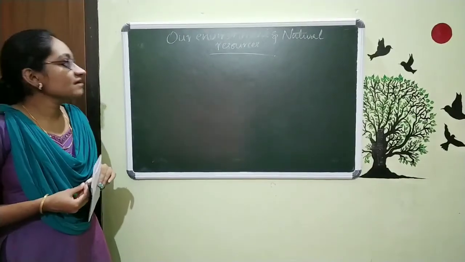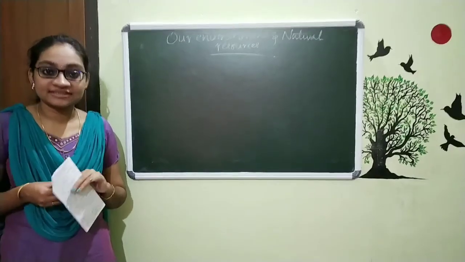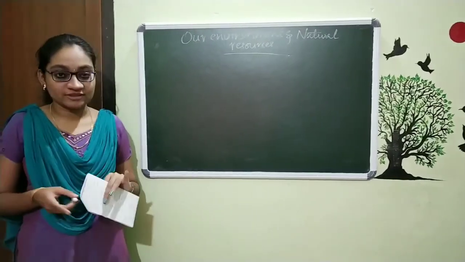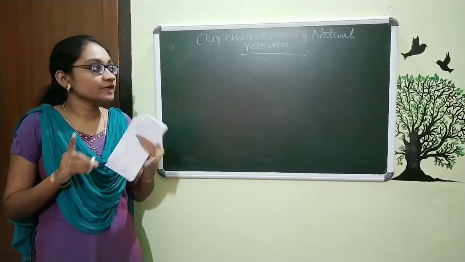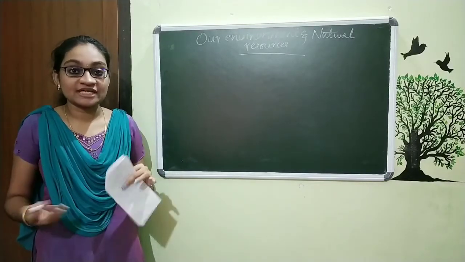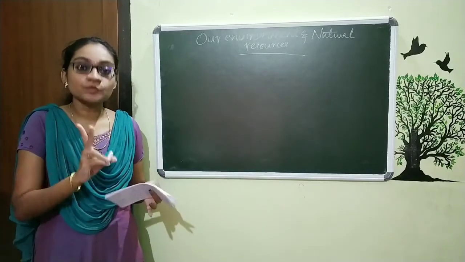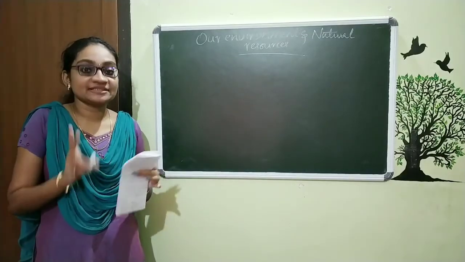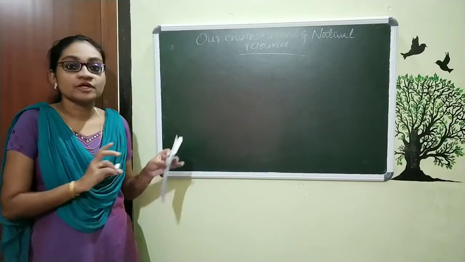Our chapter name is Our Environment and Natural Resources. In the last class, we started this chapter and discussed some of the things. We discussed what is environment. Then we discussed what is pollution, what is a pollutant, and the different types of pollution. Two pollutions we already discussed in detail and two are left, and now we are going to discuss that.